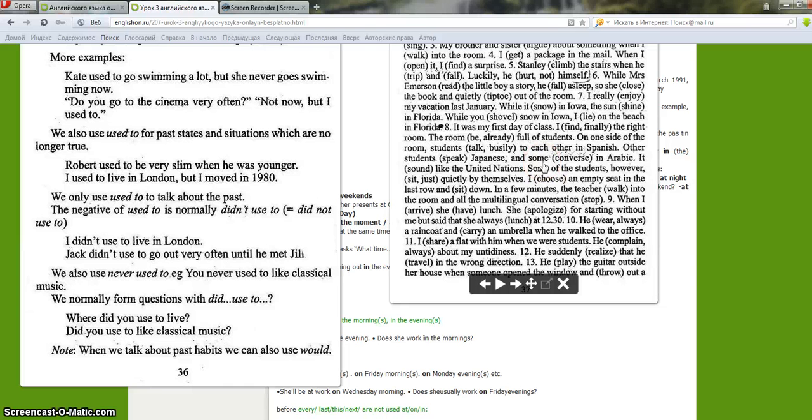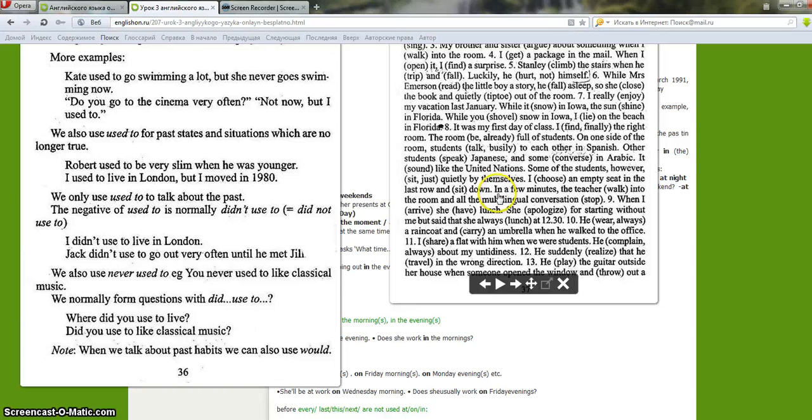The other students were speaking Japanese, and some were conversing in Arabic. First, "were talking" is an action in progress in the past. It sounded like the United Nations. "Sounded" we don't use in continuous because it's a state verb.